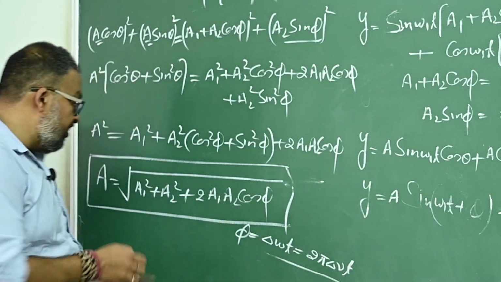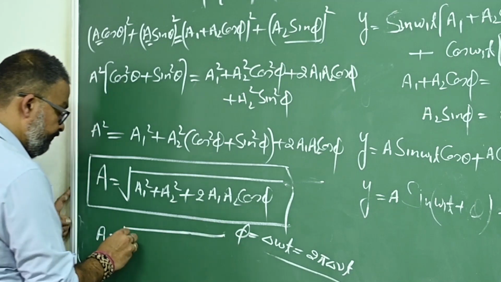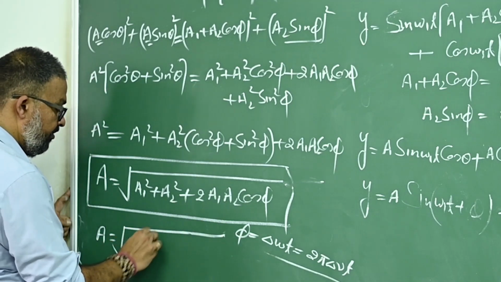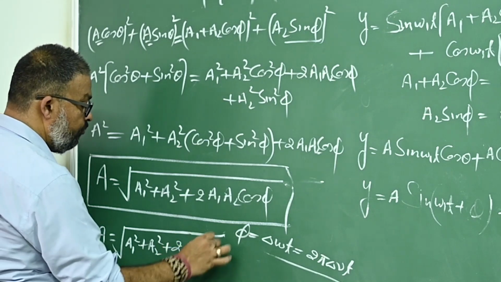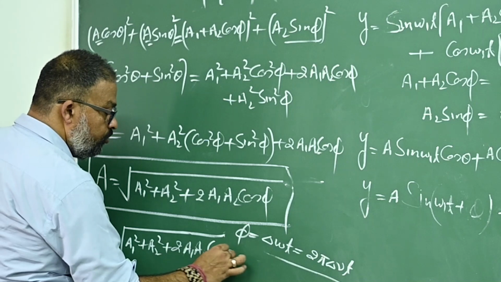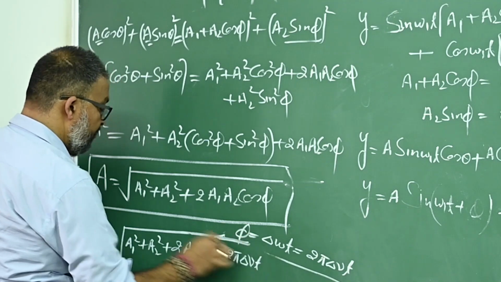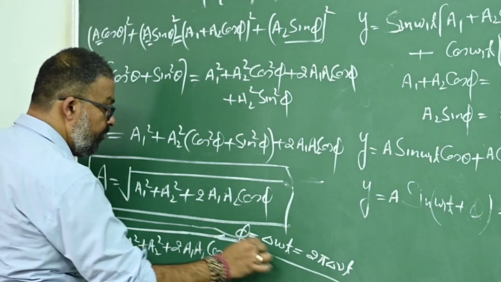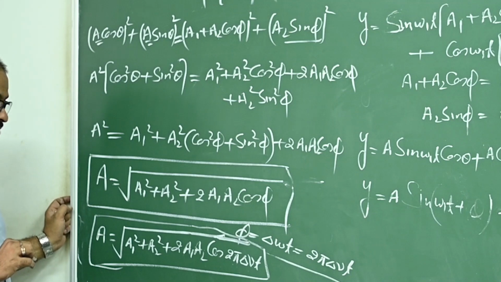So I will say the resultant amplitude equals the square root of A1 square plus A2 square plus 2 A1 A2 cos of phi, where the value of phi is 2 pi delta nu into t. This is the resultant amplitude of the new superimposed wave, that means the amplitude of the beats, right?